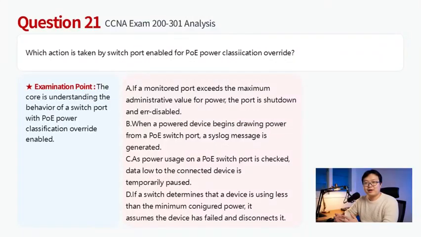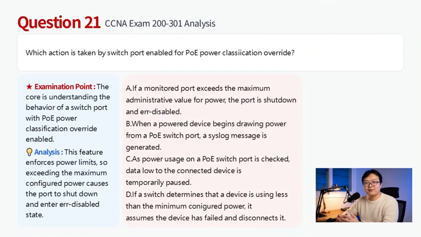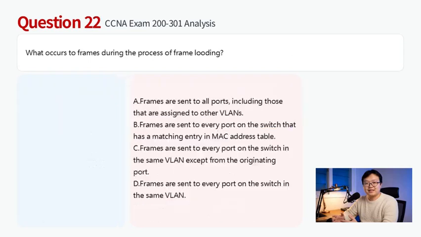When PoE power classification override is enabled, the switch enforces the configured maximum power limit on the port. If a connected device exceeds this administrative power value, the switch shuts down the port and places it in a disabled state to protect the switch hardware and power budget. Therefore, this question chooses A.